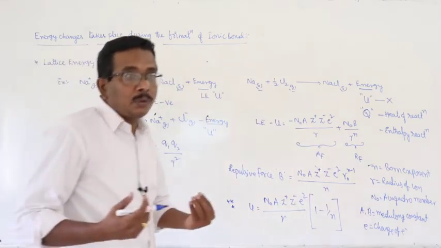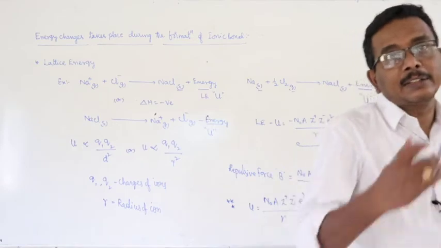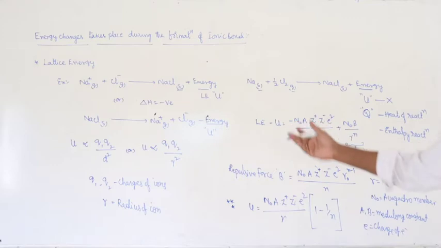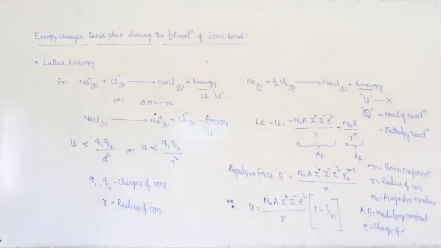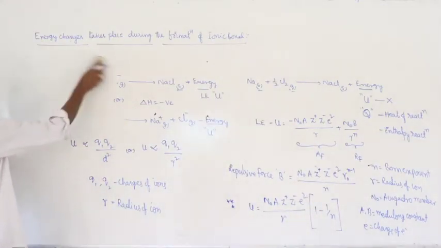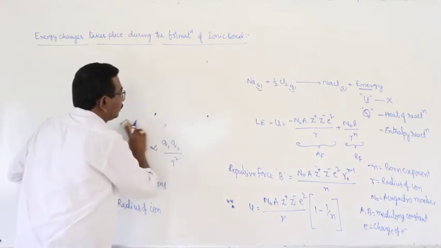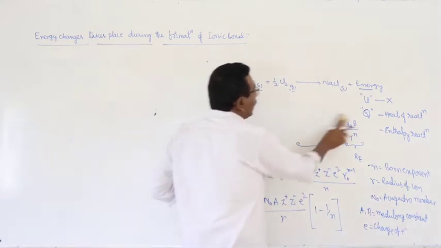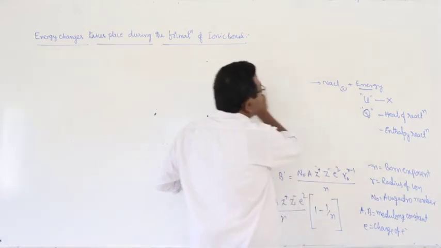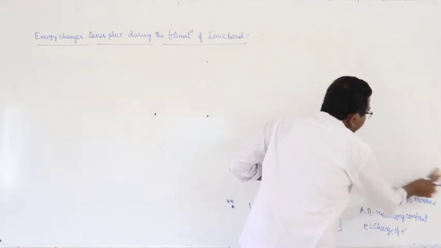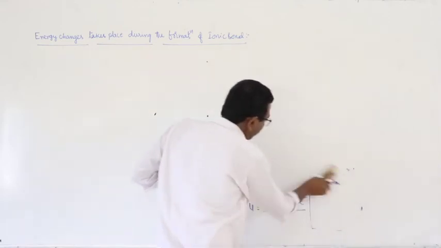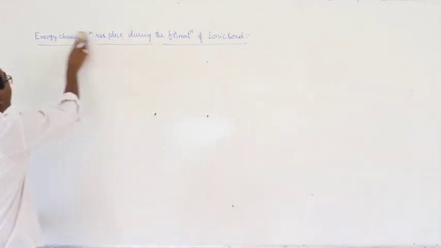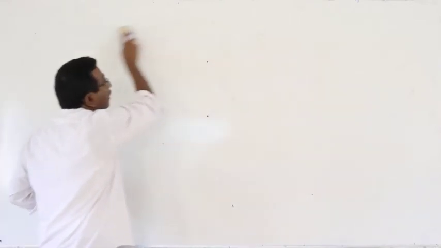Now we have to apply this concept to an example. For that, let us consider the formation of sodium chloride crystal. Same example, right? Lattice energy can be calculated by using the Born-Haber cycle. And here, the Born-Haber cycle is based on Hess law. What is Hess law?